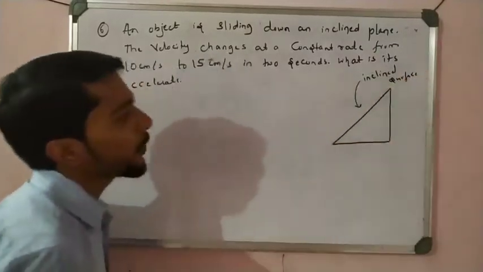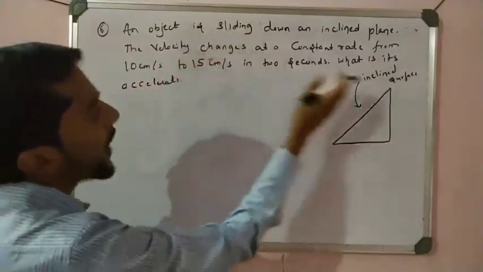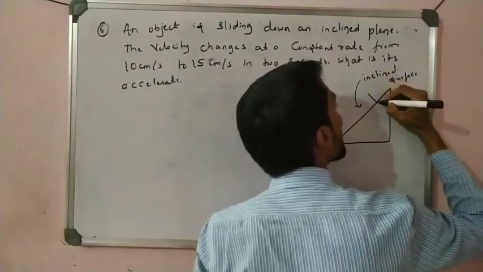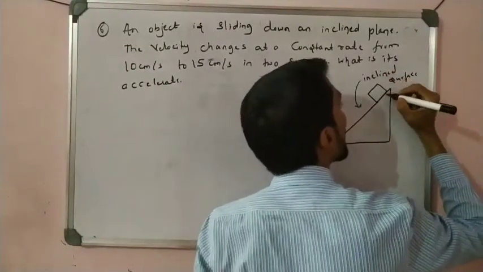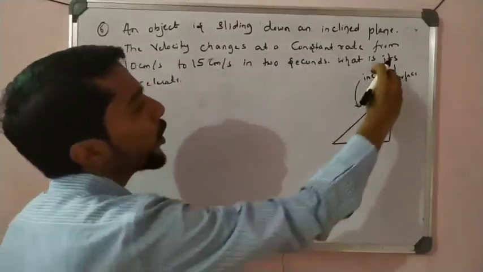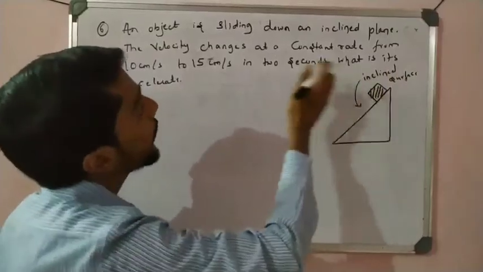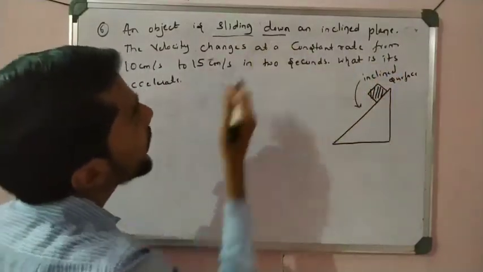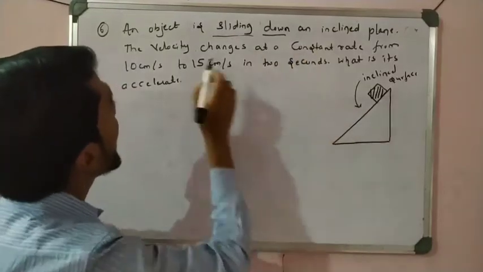Okay, inclined surface. Now see the sliding. When I put an object here, when I take a block and put it here, because of the slope the sliding takes place. The object moves in the downward direction along the inclined plane, and its velocity changes.